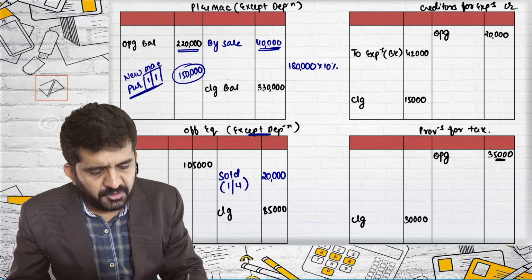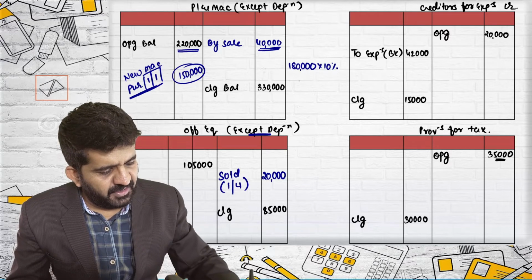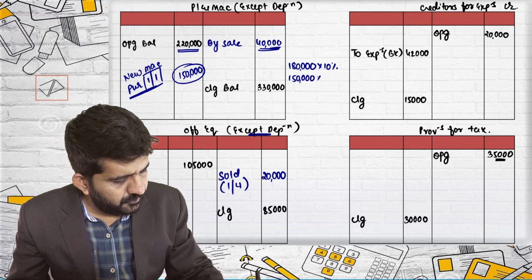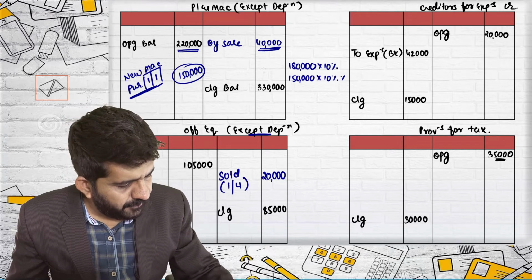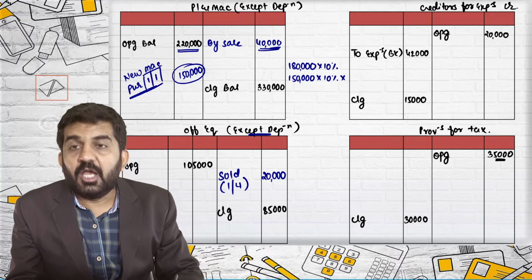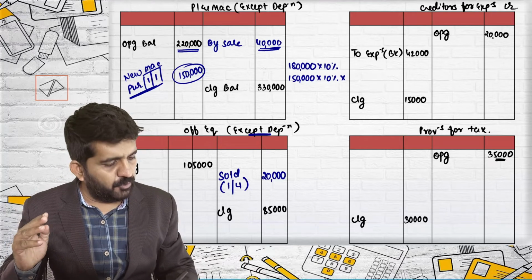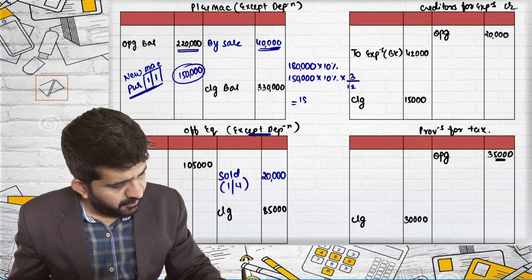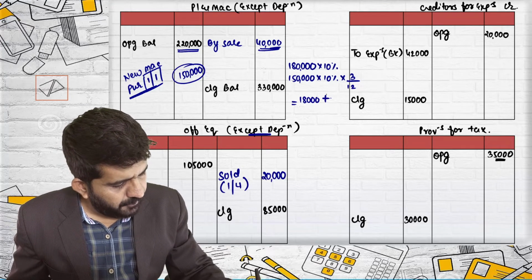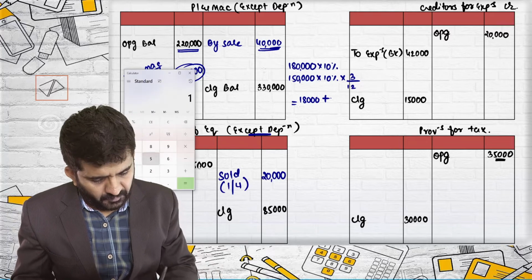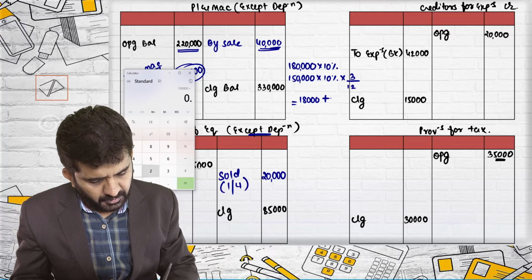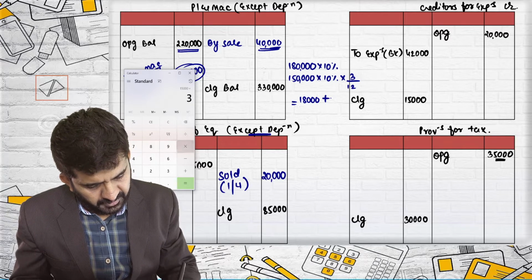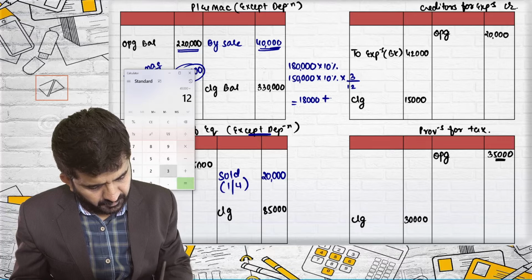New machine was purchased at the rate of rupees 1,50,000 into 10%, into how many months it was used? January, February and March, into 3 divided by 12. So this answer will be 18,000 plus this answer will be 1,50,000 into 10% into 3 divided by 12.